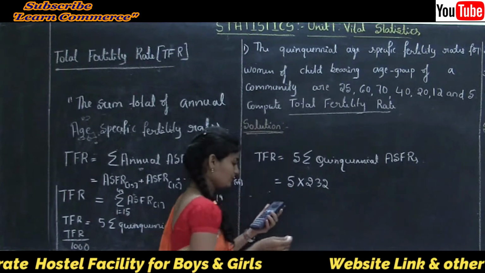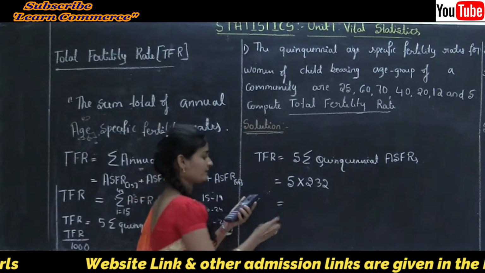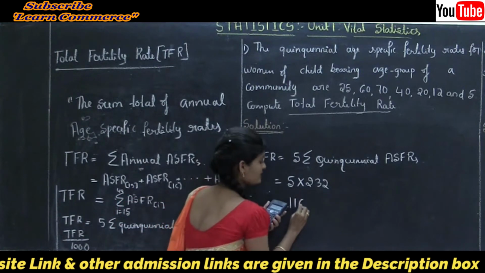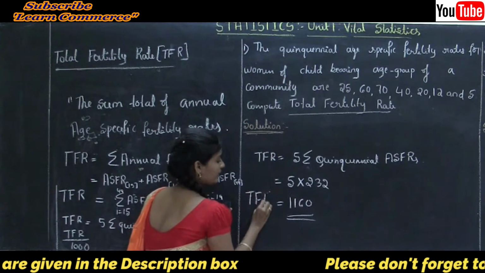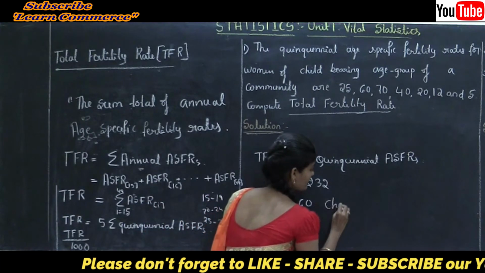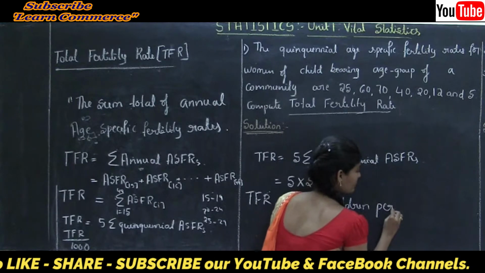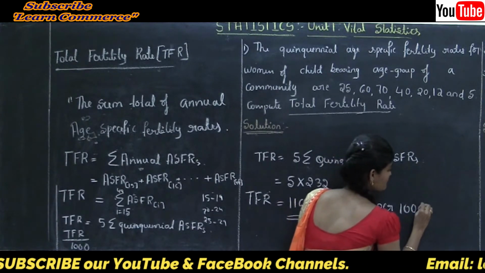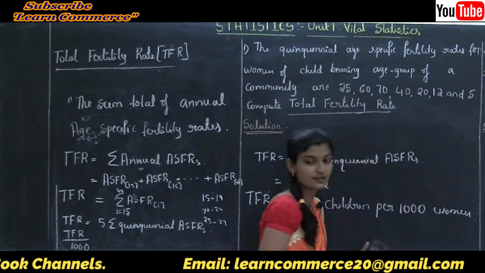This is equal to 5 into 232, which is 1160. This is TFR. It indicates 1160 children per 1000 women. This is the first problem.